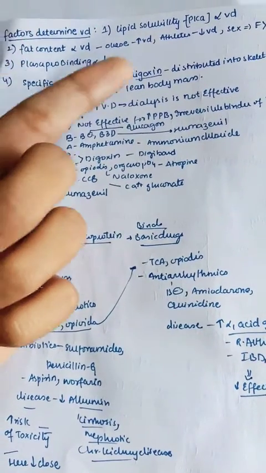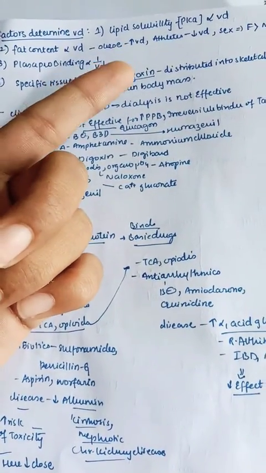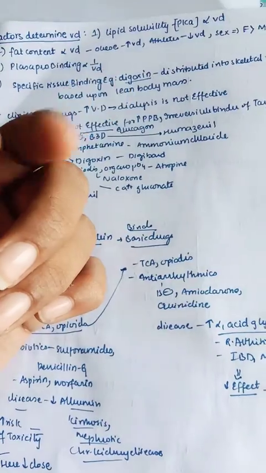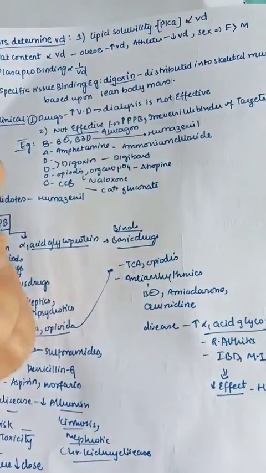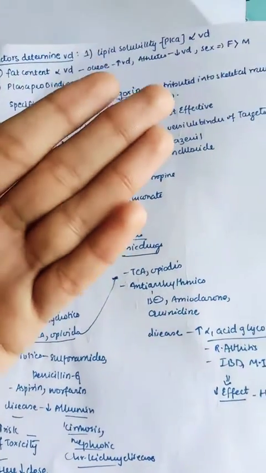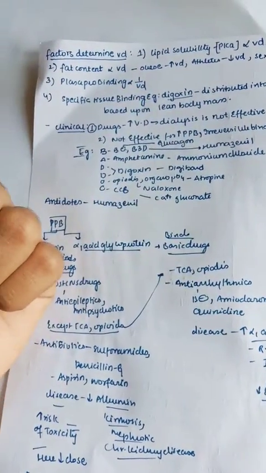For example, in obese individuals there will be more distribution of the drug, whereas in athletes there is less distribution. And coming to male and female, in females there is more distribution, because females have more fat when compared with males.